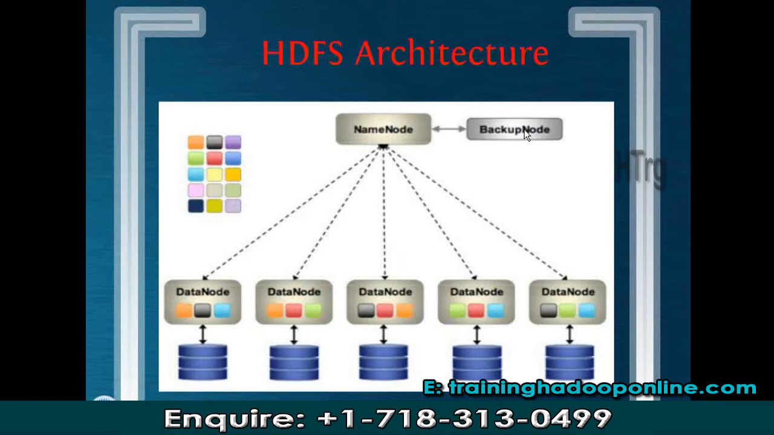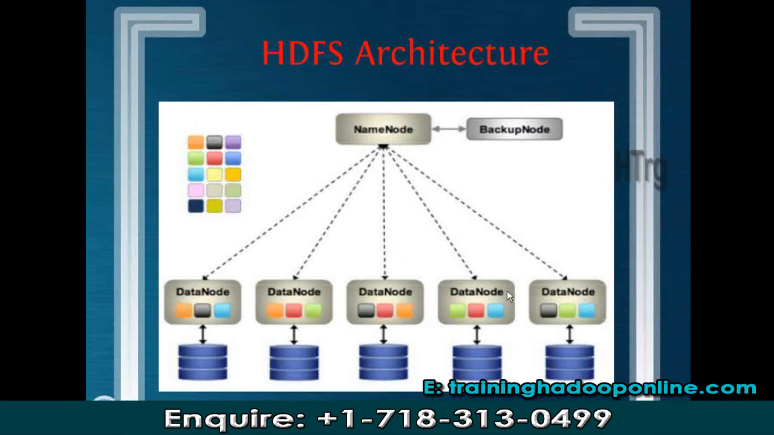Apart from the master machine and the backup master machine, we have 5 slave machines, or you can say we have 5 data nodes. This is the first data node, second, third, fourth, fifth. So ultimately we have a 7 machine Hadoop cluster. One is the master machine, one is the backup master machine, and 5 are my slaves. So this is all about HDFS architecture.